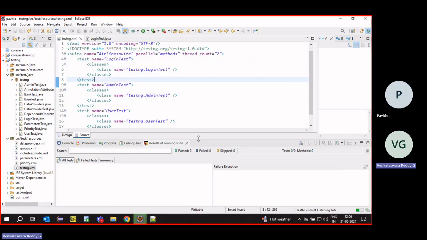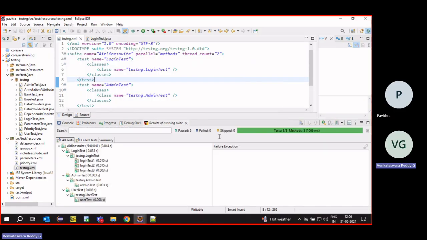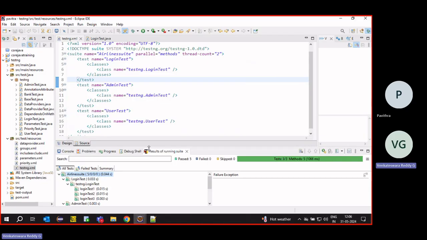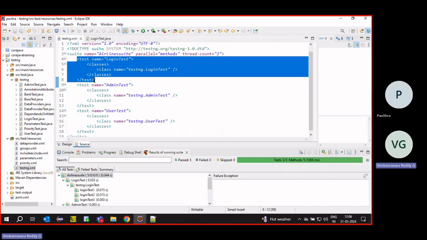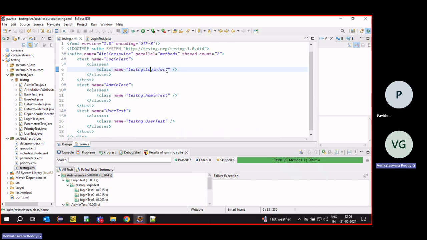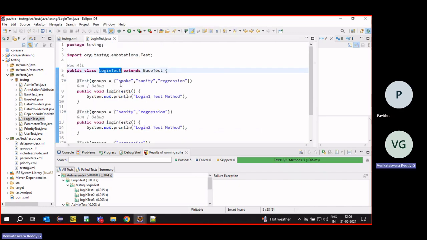It will run very fast because these are all very simple test cases. We cannot see what will happen in the first test case. It will execute 2 threads.